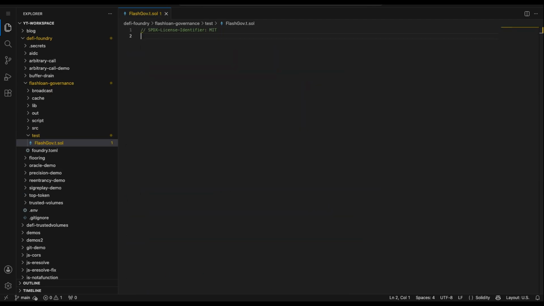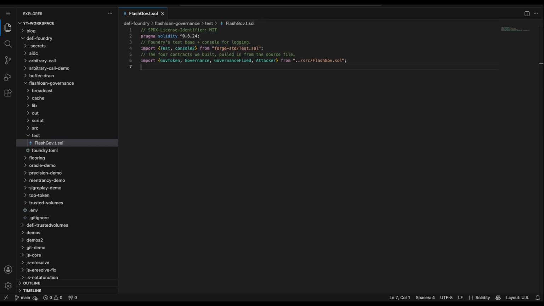Before we run anything, let's read the test, so the green check mark actually means something. Up top we pull in Foundry's test tools and the 4 contracts we just wrote. Setup runs before the test.